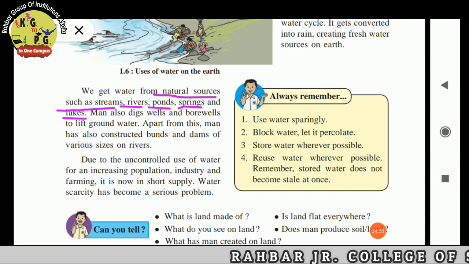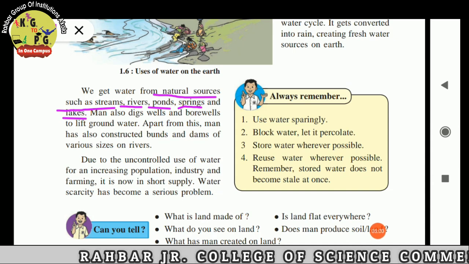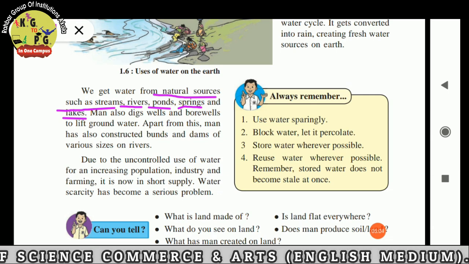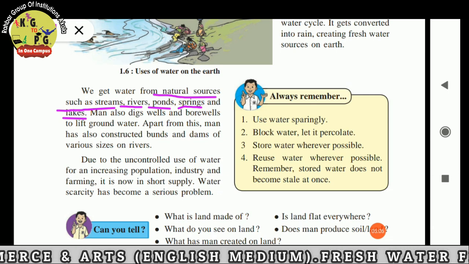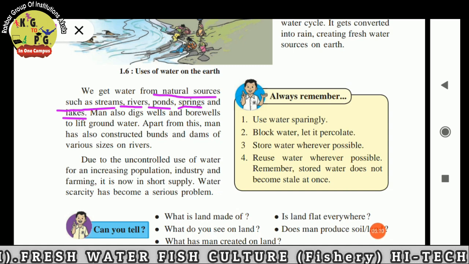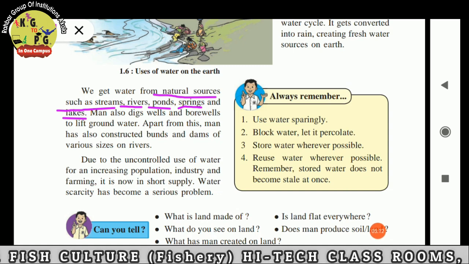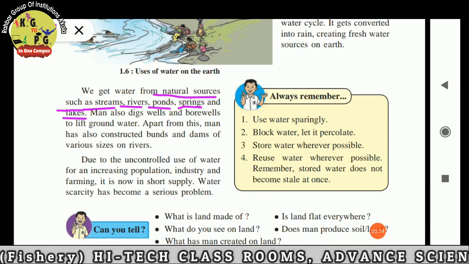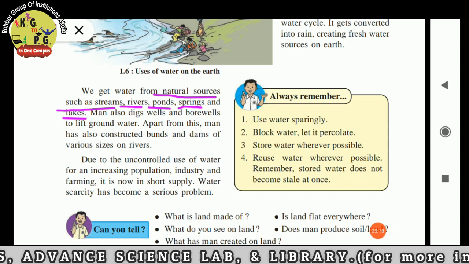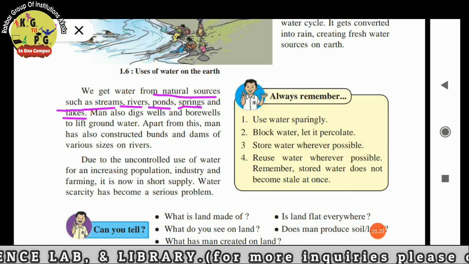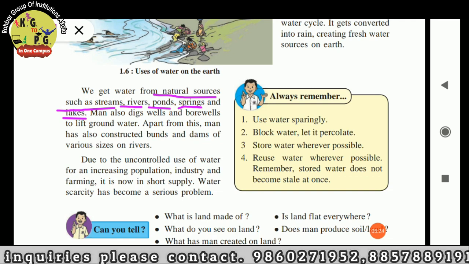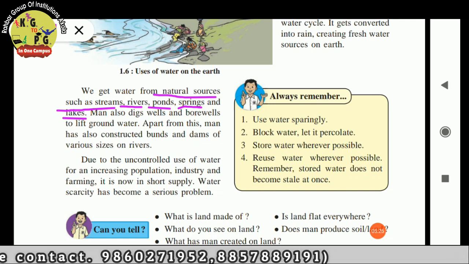Due to the uncontrolled use of water for an increasing population, industry and farming, water is now in short supply. Water scarcity has become a serious problem, and it is a big problem that we have to face.